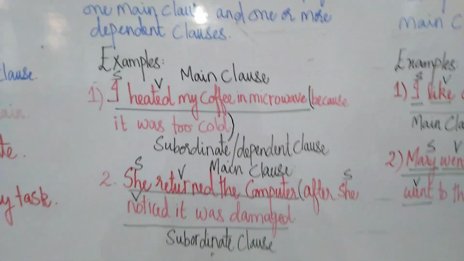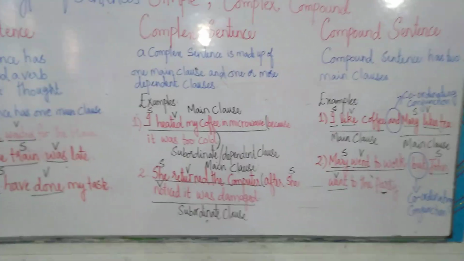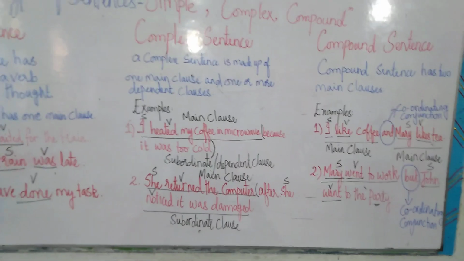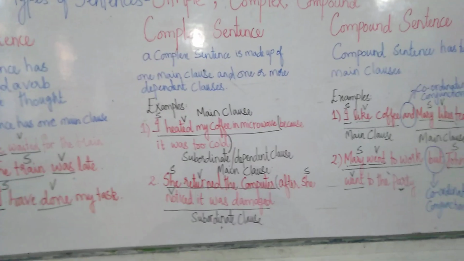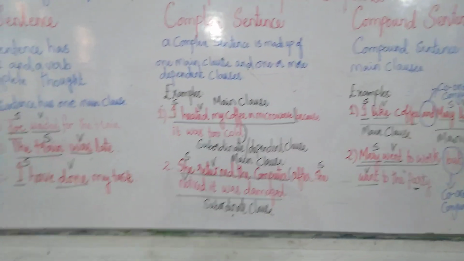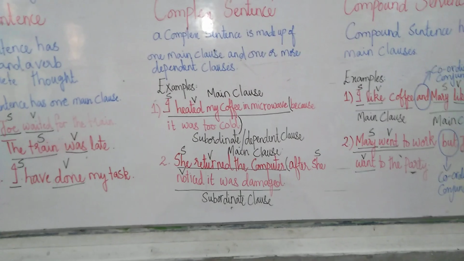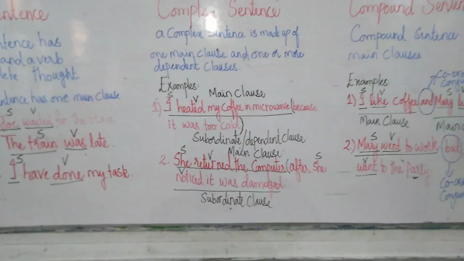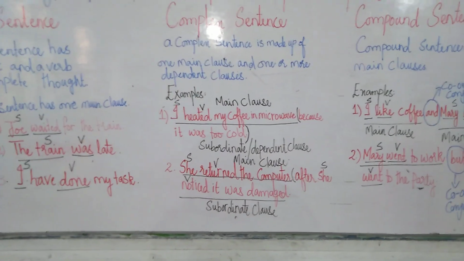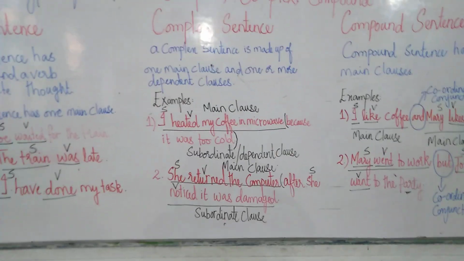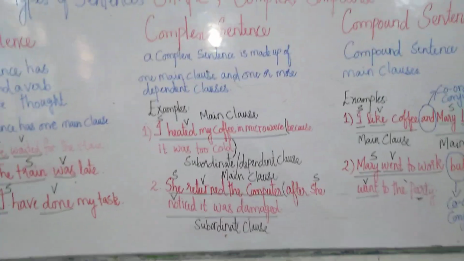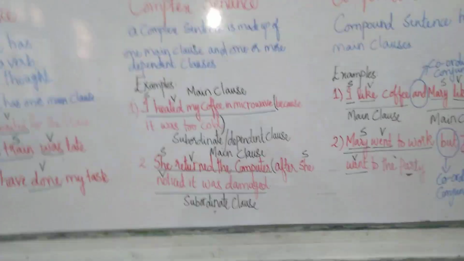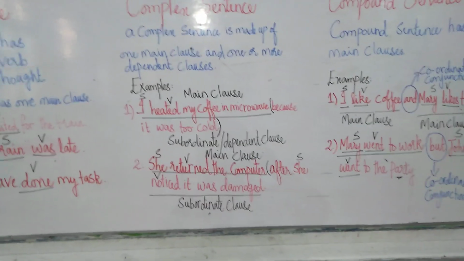Acha. Now come to another example of a complex sentence. What was the complex sentence? A complex sentence was one that will have one main clause and one or more dependent clauses or subordinate clauses. Bachche, keep it in mind, main clause and independent clause are the same thing, two names for one thing, and subordinate clause and dependent clause are the same thing, two names for one thing. So a complex sentence is a sentence which has one main clause and one or more subordinate clauses. Chaliye, look at another example of a complex sentence.